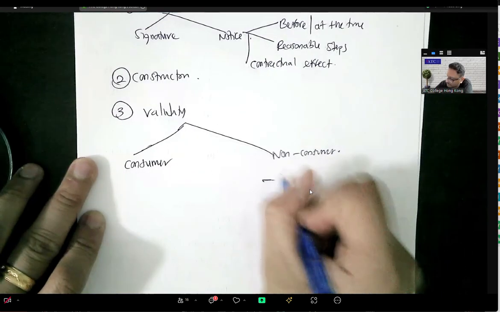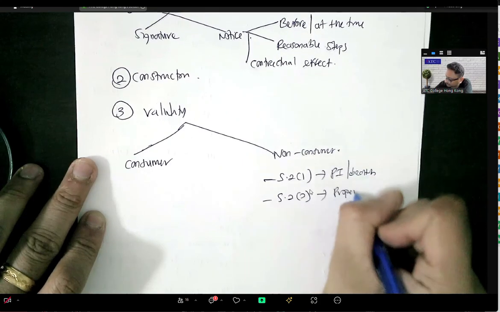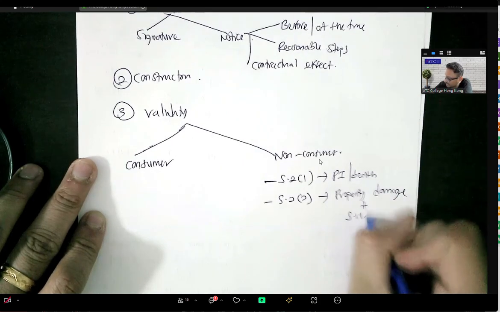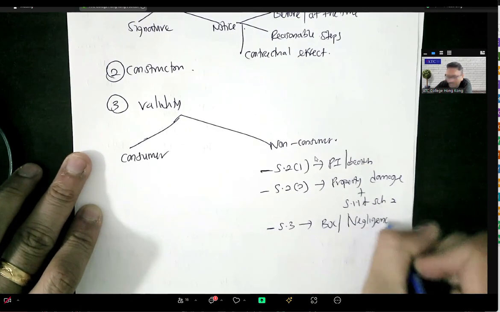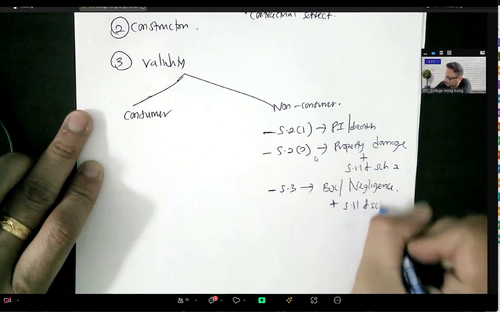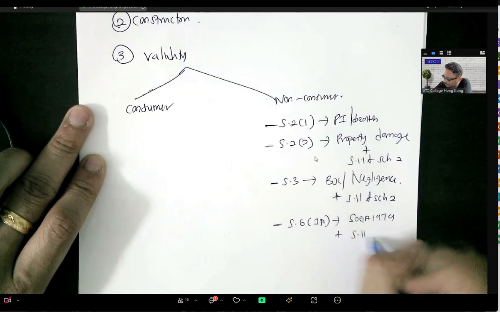Right? So non-consumer part first, 2 sub 1, personal injury, death, cannot exclude liability. 2 sub 2, property damage, right? And property damage is subject to section 11 and schedule 2 reasonableness. Section 3, excluding liability for breach of contract or negligence, right? And subject to section 11 and schedule 2. Then section 6 sub 1A, excluding liability for SOGA 1979 provision, subject to section 11 and schedule 2.